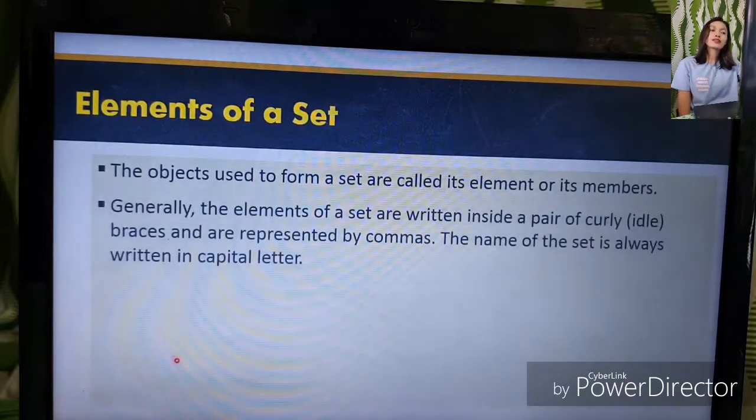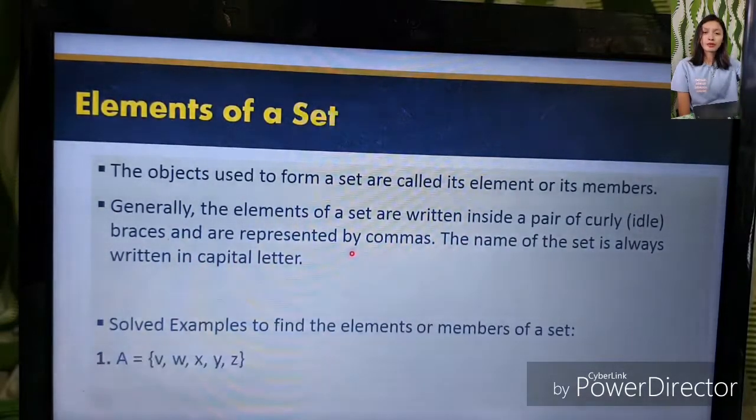Generally, the elements of a set are written inside a pair of curly braces and are separated by commas. The name of the set is always written in capital letters. Right? As I told you, always in capital letters.